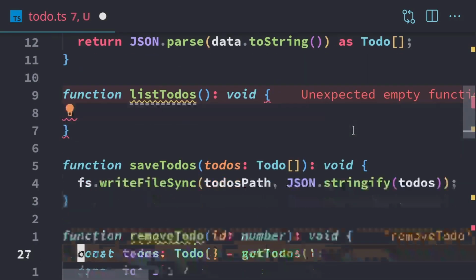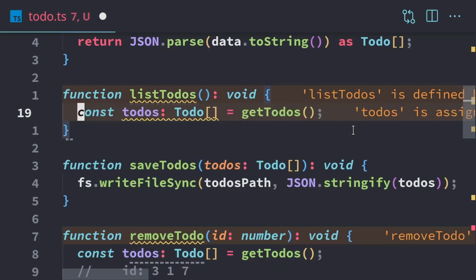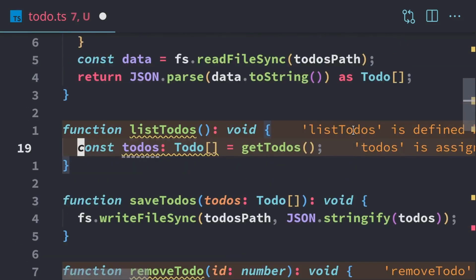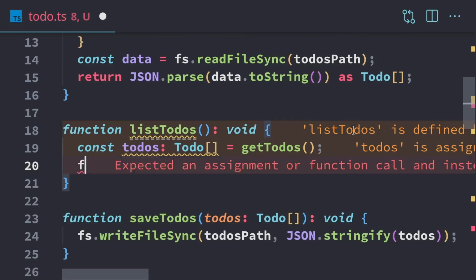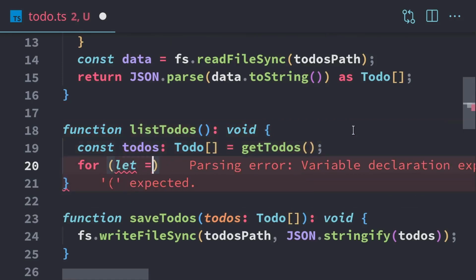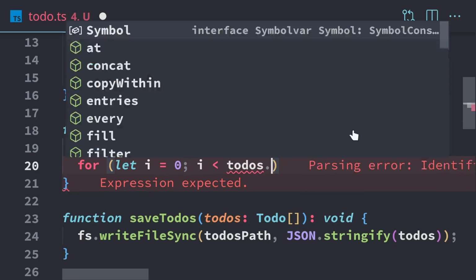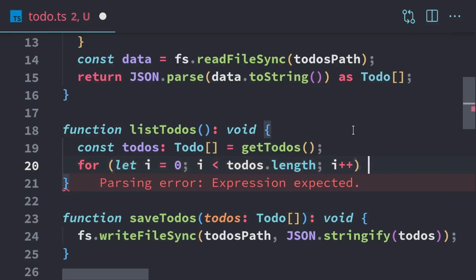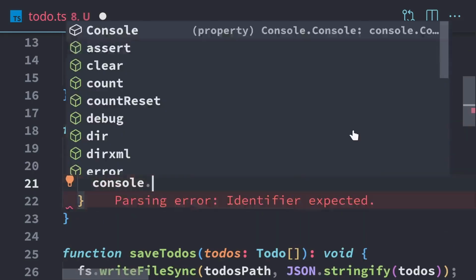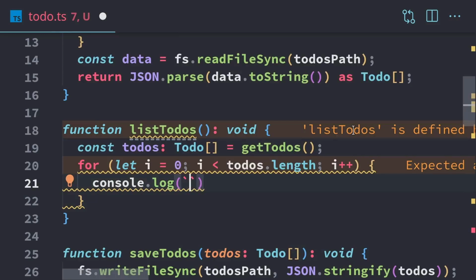So I'm just going to copy this line right here. We'll get our to-dos, and we're just going to iterate through them using a for loop. So we're going to let i equals 0, i is less than todos.length, and then i++. And then we're just going to log the information. So I'm going to log like this.